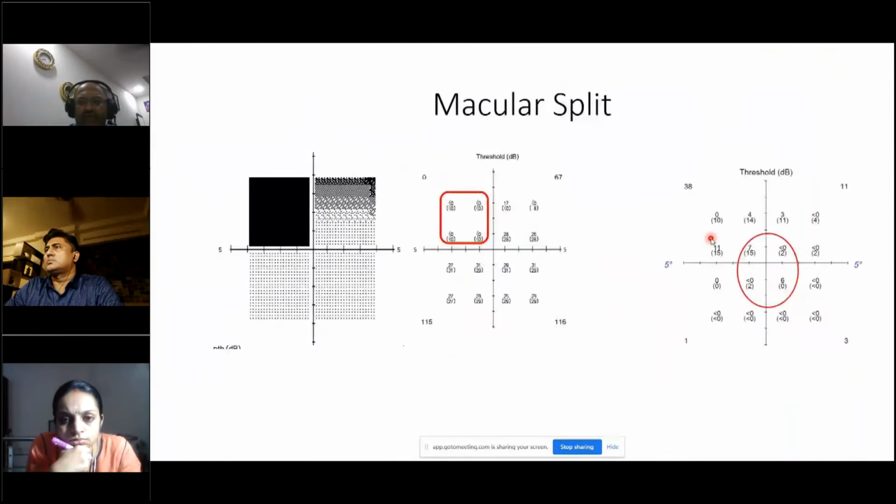Coming to macular split, there are a lot of ways you can define it, but for simplification, you can just say that if in one quadrant of a macular threshold program all points are affected, or in the central 4 points, two of them are 0, for example, a 0 here and a 0 here, you can say that is a macular split.